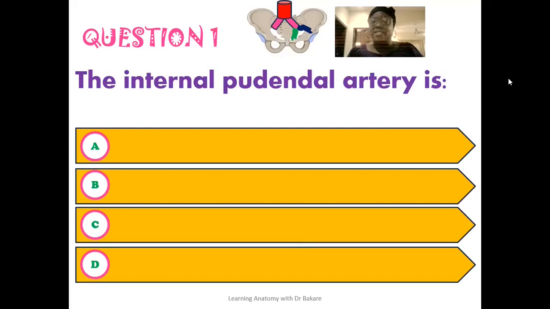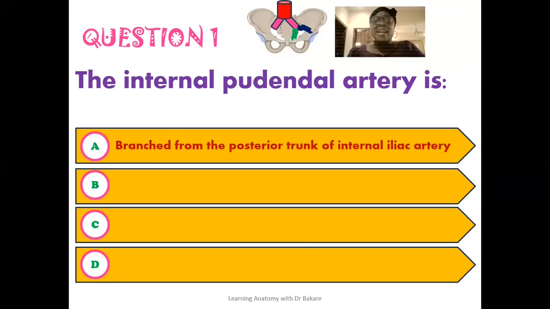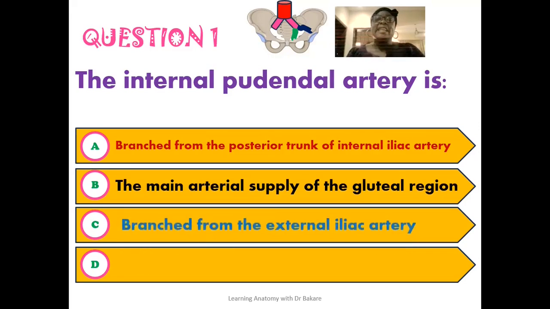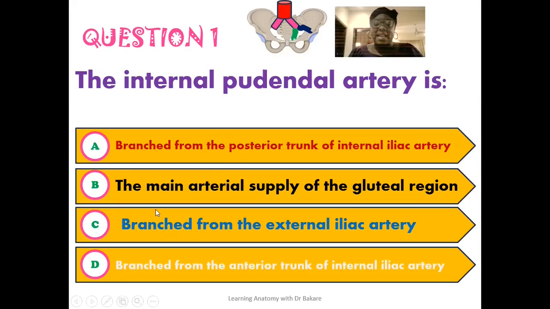The first question here reads that the internal pudendal artery is branched from the posterior trunk of the internal iliac artery? Or is it that the internal pudendal artery is the main arterial supply of the gluteal region? Or is it that the internal pudendal artery is branched from the external iliac artery? Or finally, is it that the internal pudendal artery is branched from the anterior trunk of the internal iliac artery?